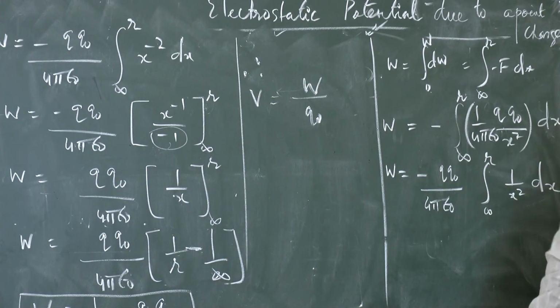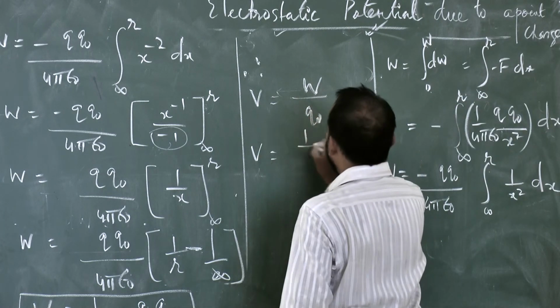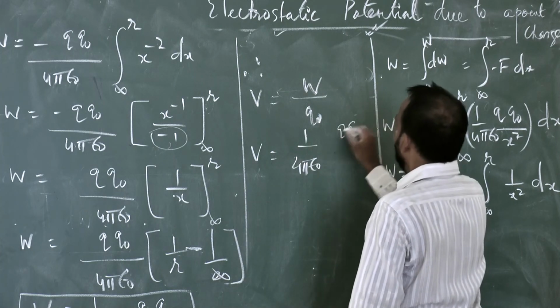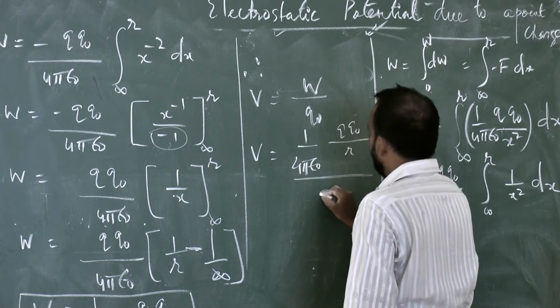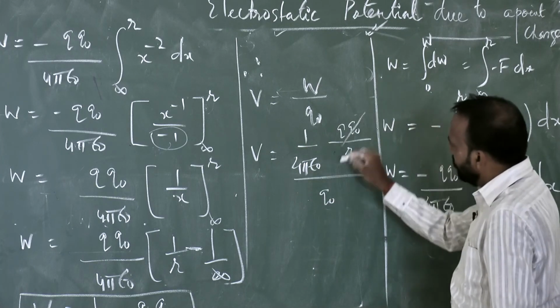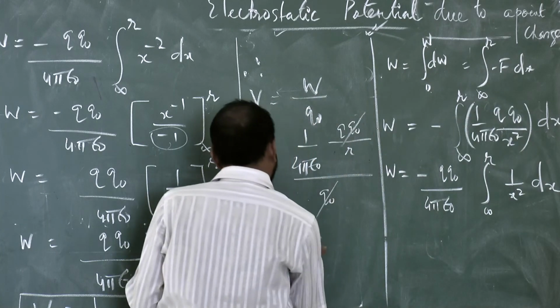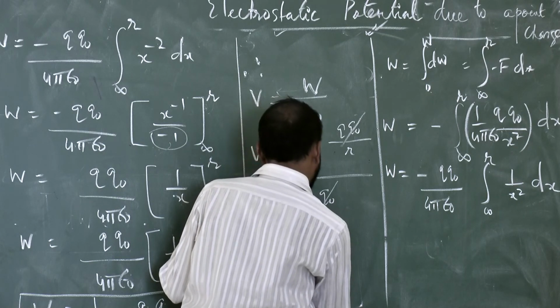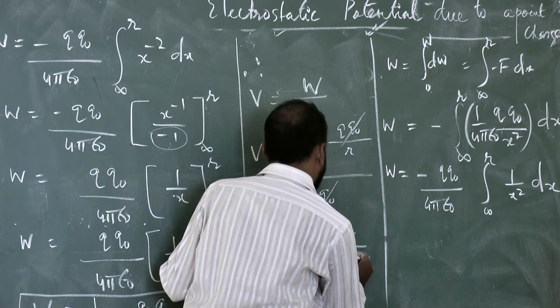The work done is 1 by 4 pi epsilon naught q naught divided by r, whole divided by q naught. Now you see, q naught cancels or not? So what remained is the potential formula: 1 by 4 pi epsilon naught, q divided by only r.